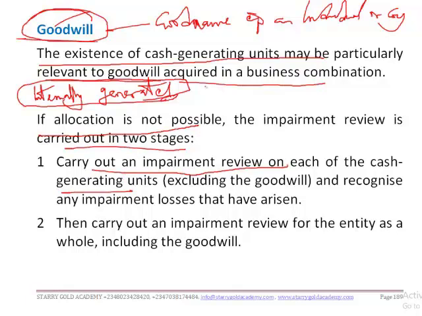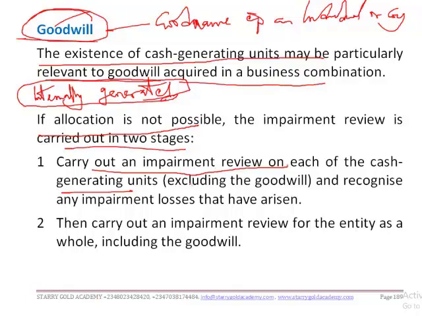Now you carry out an impairment review on each of the cash generating units. You are discussing cash generating units, which is a group of assets, each of which is independent of the others in generating cash flows to an entity. Are we together? So now we said that you can do this in two stages, allocating impairment to cash generating units.